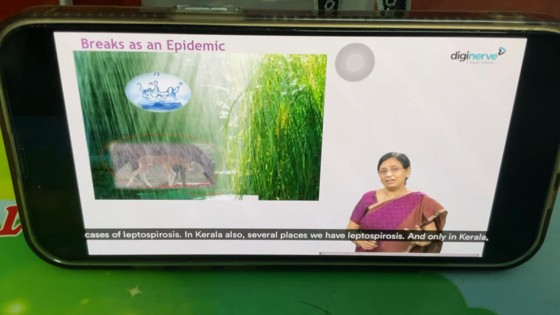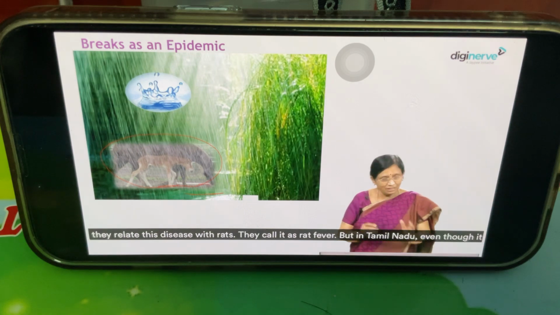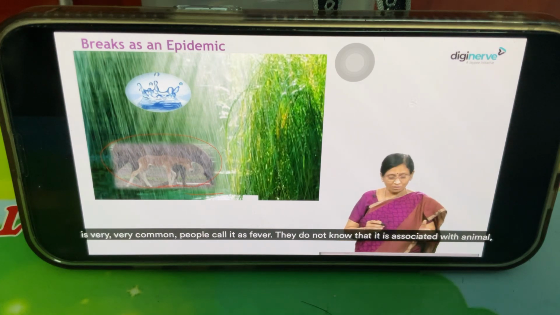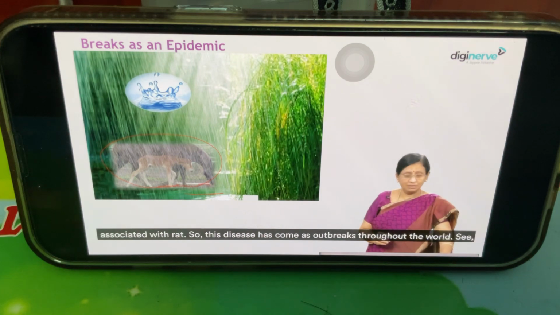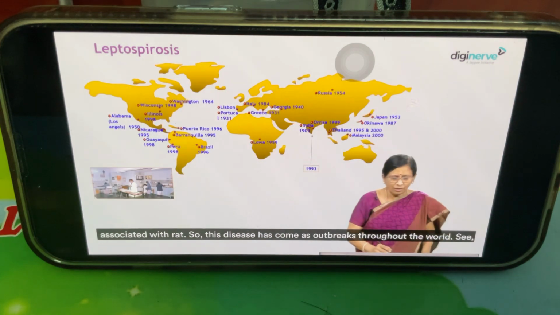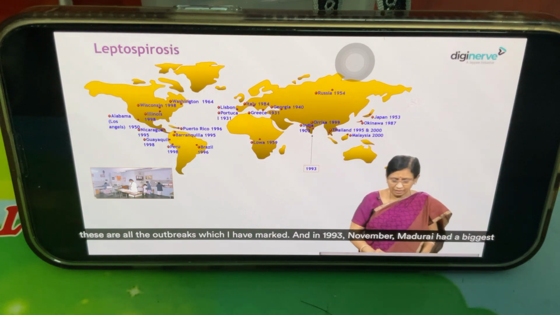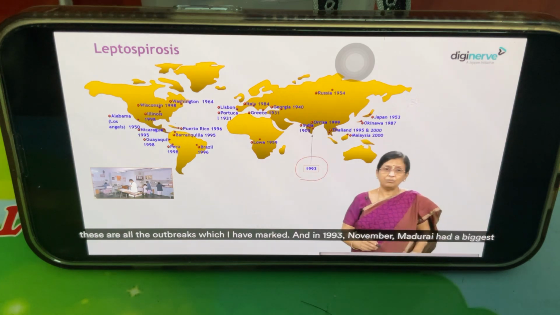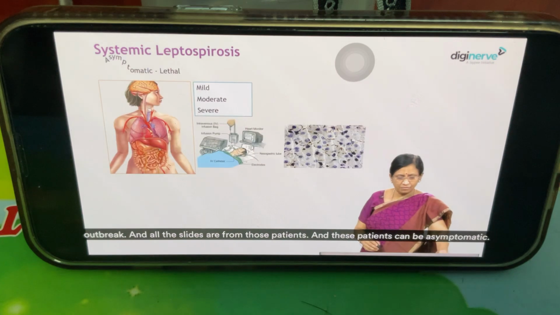And only in Kerala, they relate this disease with rats. They call it rat fever. But in Tamil Nadu, even though it is very, very common, people call it fever. They do not know that it is associated with animals, associated with rats. So this disease has come as outbreaks throughout the world. See, these are all the outbreaks which I have marked. And in November 1993, Madurai had the biggest outbreak. And all the slides are from those patients.